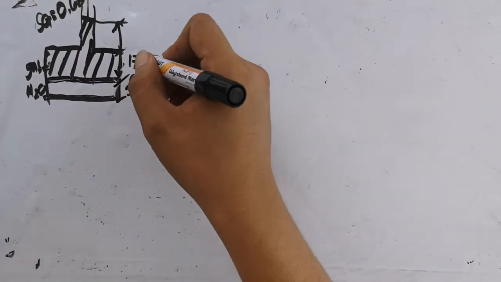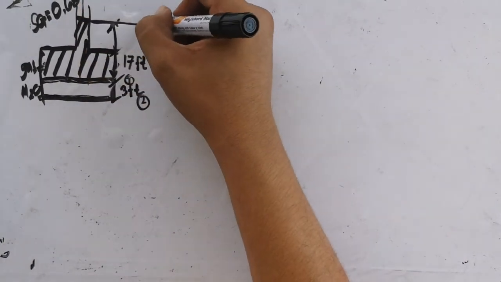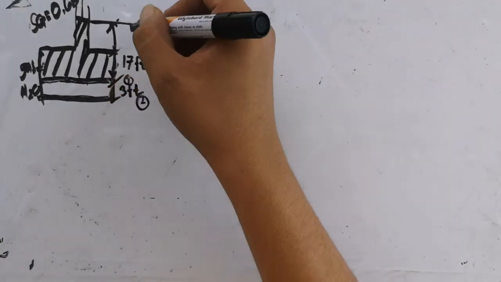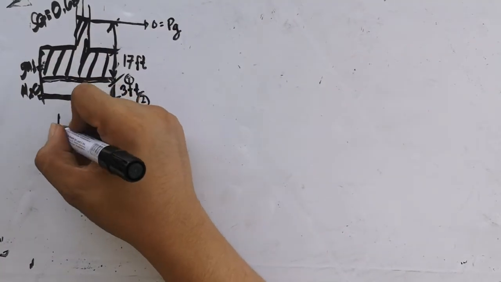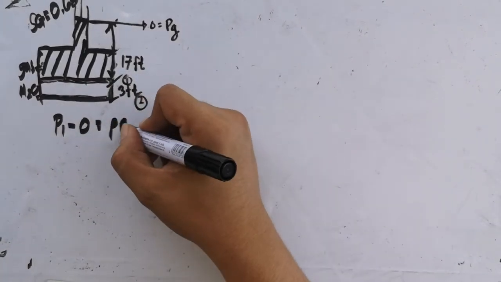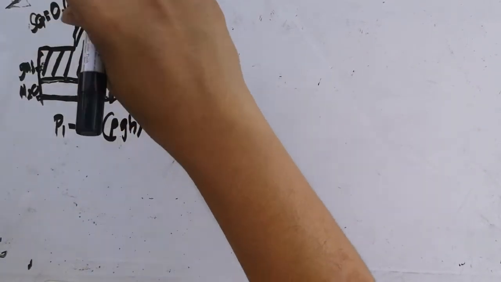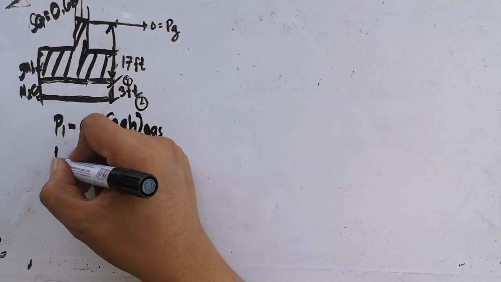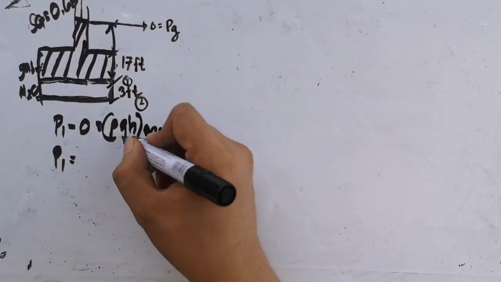So, P1 minus 0 is equal to rho g h of what fluid? Gasoline.